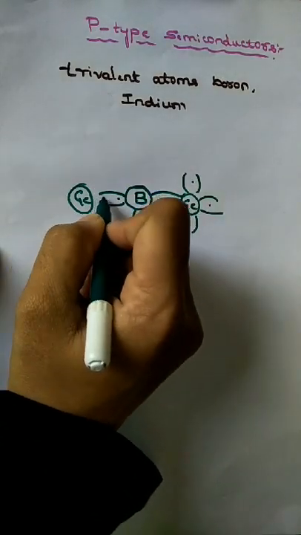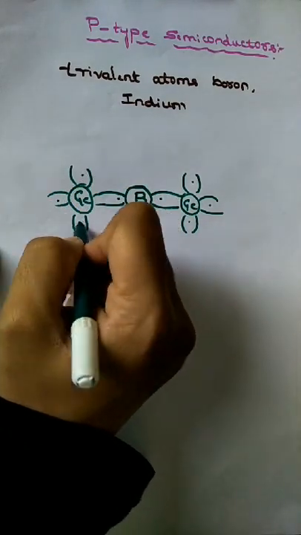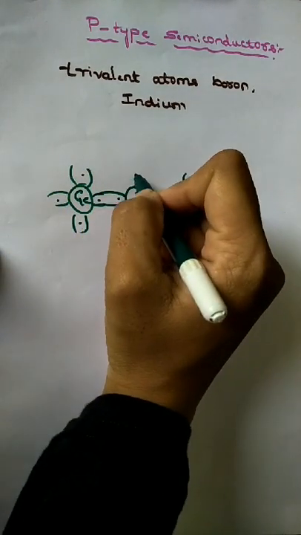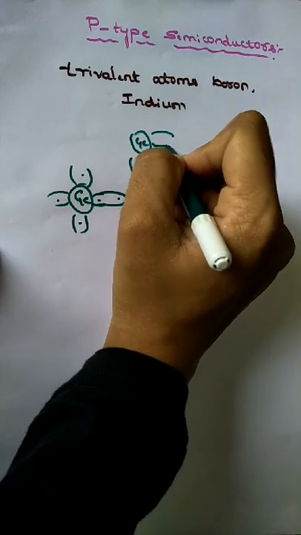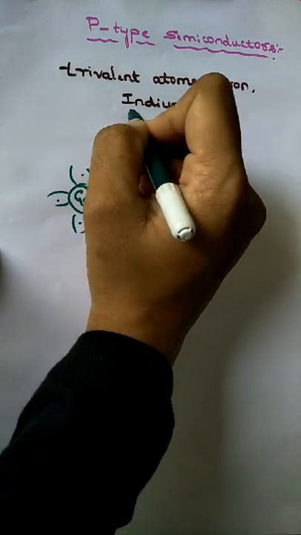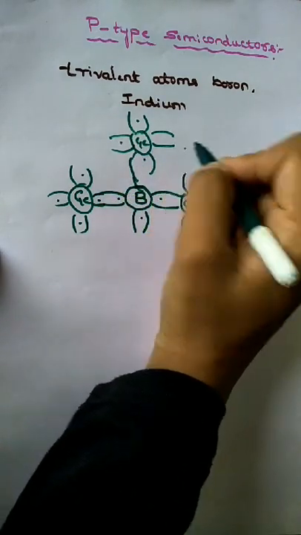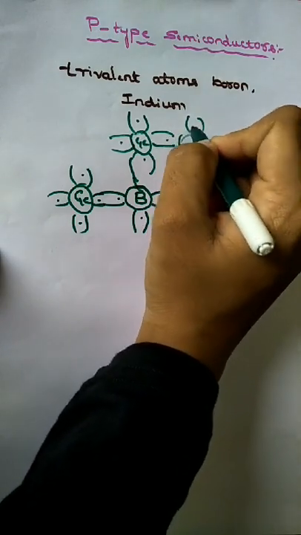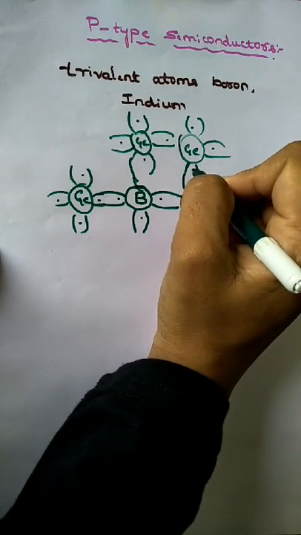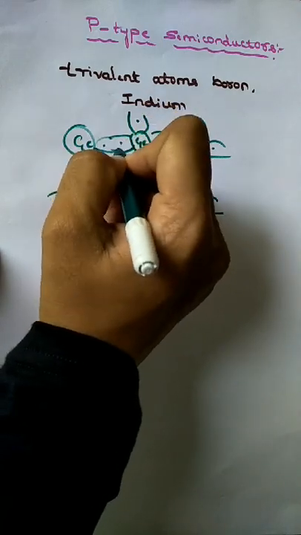Similarly here also germanium has 4 valence electrons, and here is another germanium atom, also with 4 valence electrons.